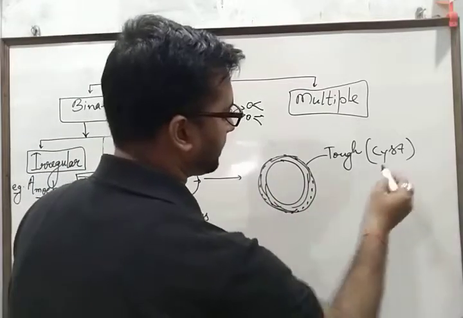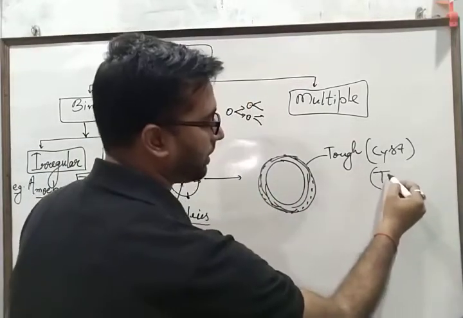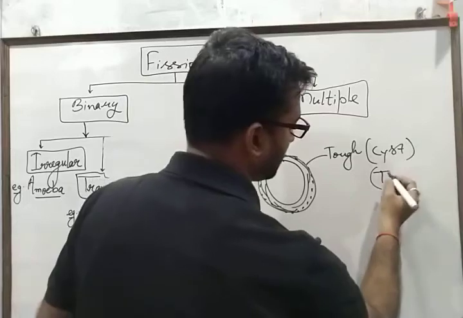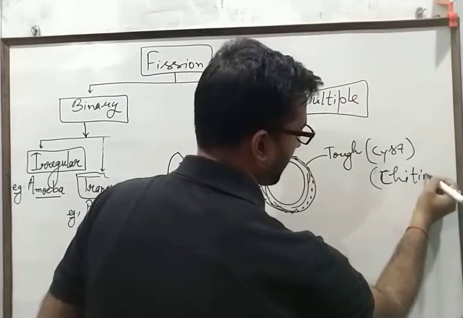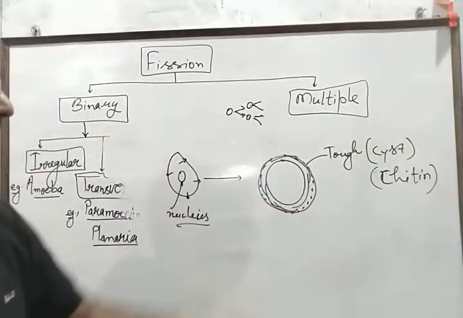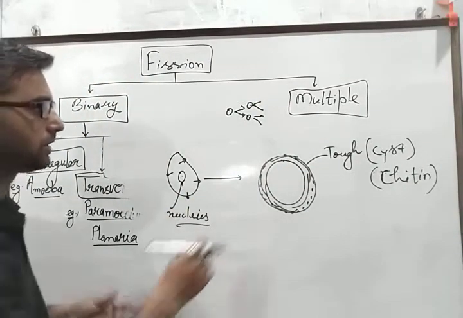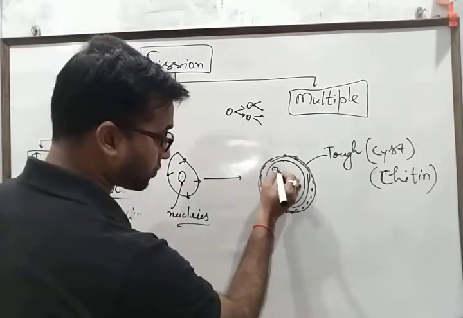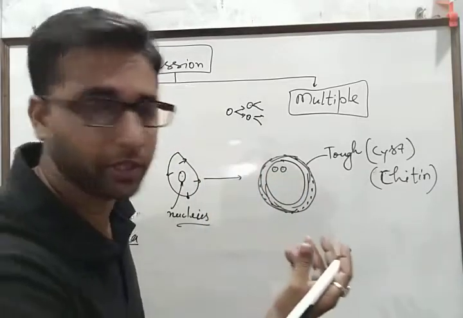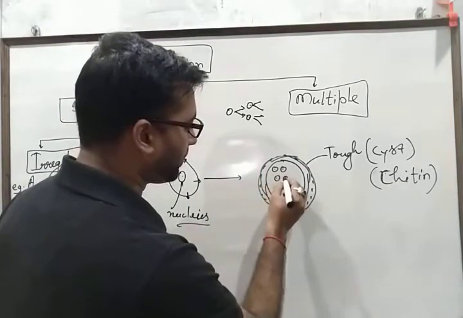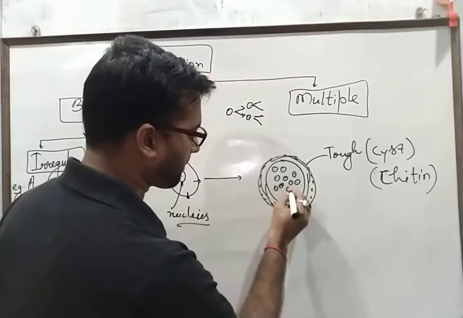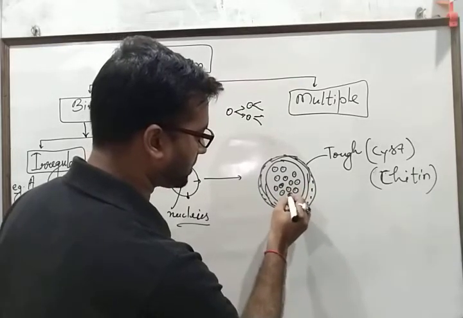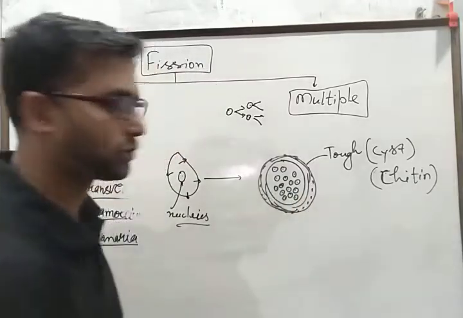Sometimes this layer also contains a structure known as chitin, as in the case of amoeba and some other species. And inside this structure, with reserved food material, so many nuclei are waiting for the onset of favorable condition.